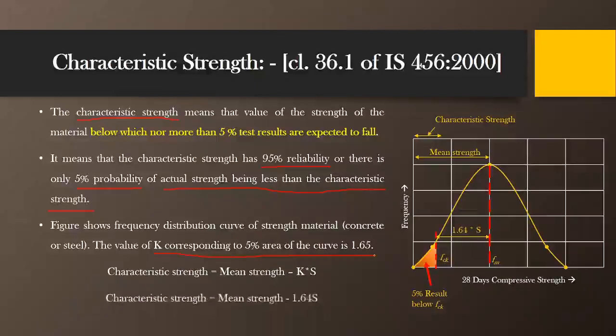Hence, the characteristic strength in general will be represented as Fk. It may be for steel or for concrete. We are representing it as Fk. So Fk equals Fm, that is mean strength, minus 1.64 times S.